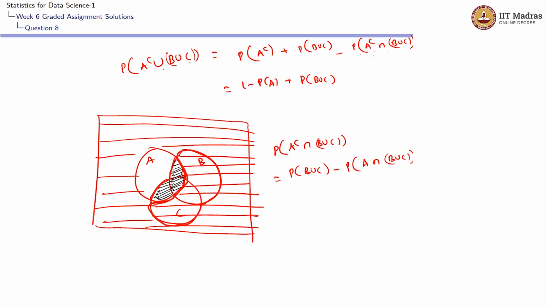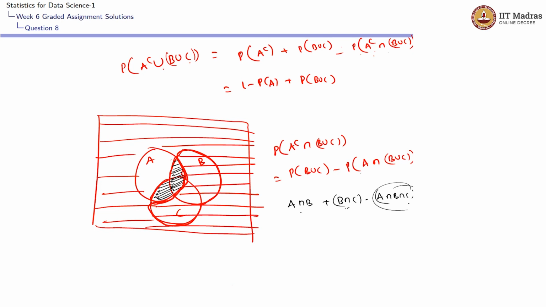If you look at this black colored area, it is nothing but A intersection B area plus B intersection C area minus the area of A intersection B intersection C. I have written it like that because we are adding this two times, A intersection B and B intersection C. In that also we'll be having A intersection B intersection C. That's why I'm subtracting that.